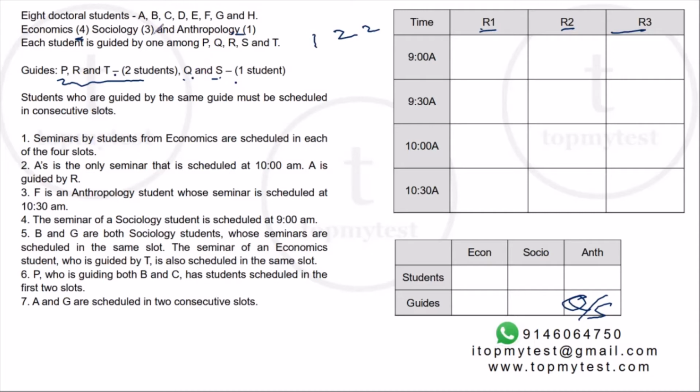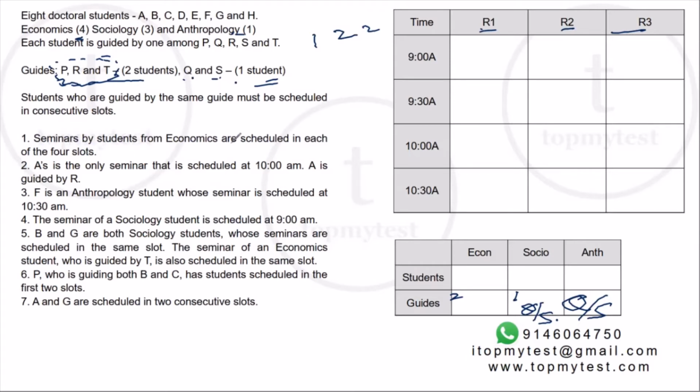He has to go to sociology. Q or S will go to sociology. Which means that 2 out of P, R, T will be in economics, and the remaining one will go to sociology. 2 out of P, R, T will be in economics and 1 out of P, R, T will be in sociology. Okay, so this is something which we can use later on. Alright, so let's try to fill up the data.